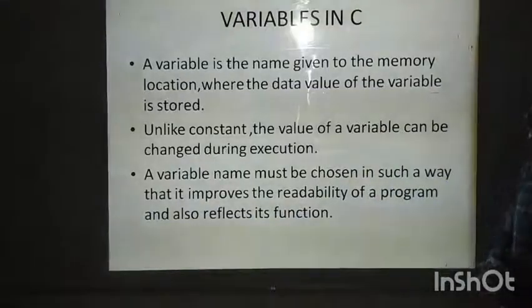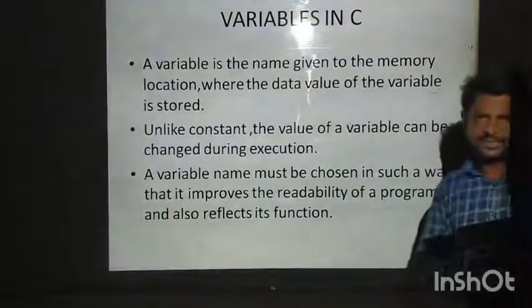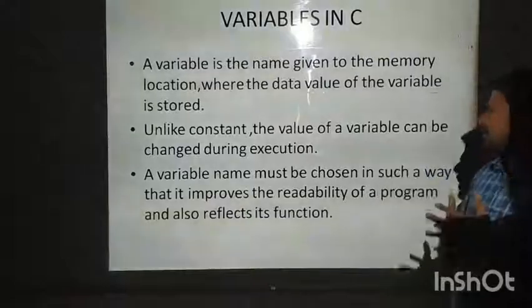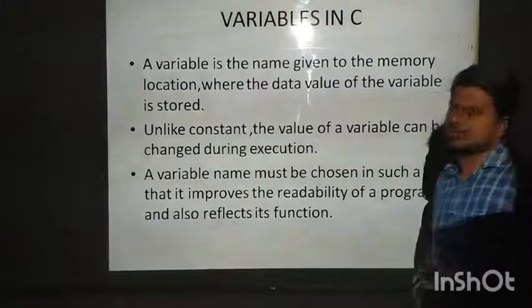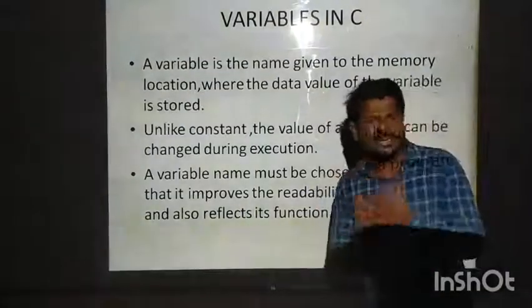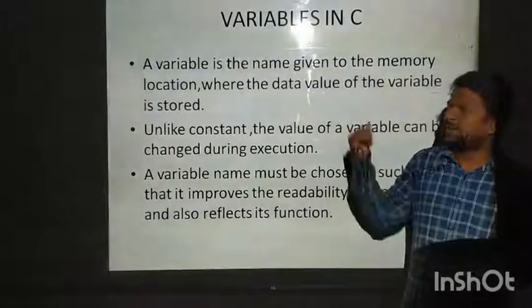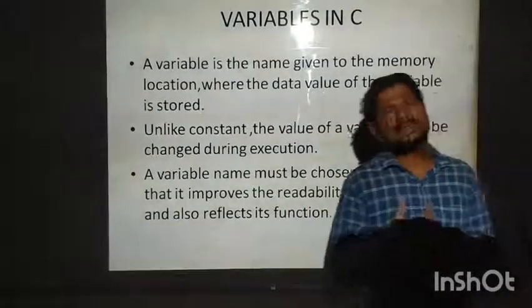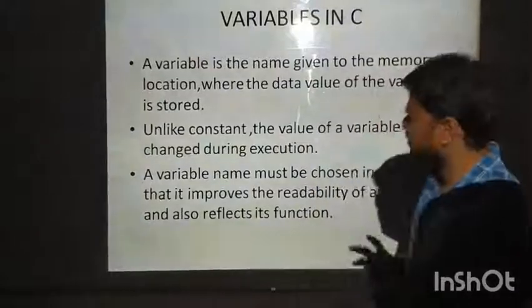Unlike a constant, the value of a variable can be changed during execution. For a constant the value does not change during the execution of a program, whereas for a variable the value can be changed during the execution of the program.